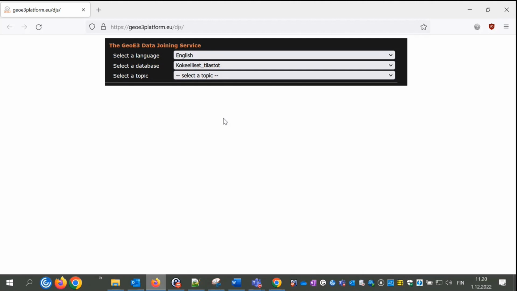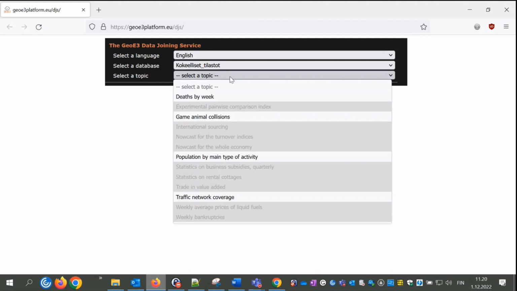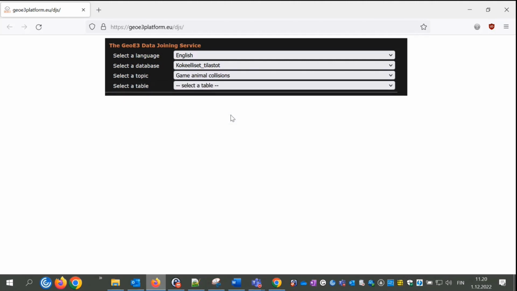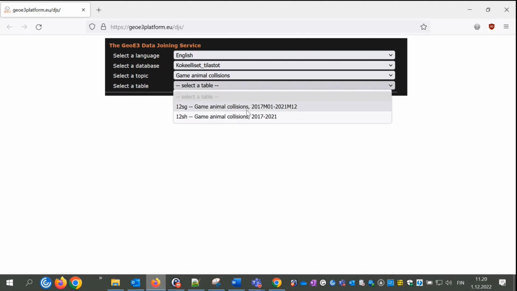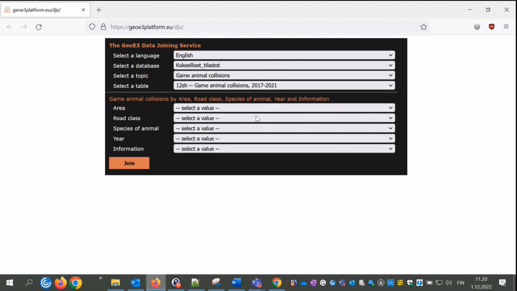And next, we can select statistical topic. There are 4 options available, but we select game animal collisions. And then we can select statistical table. There are 2 options available: monthly and yearly game animal collisions from 2017 to 2021. In this case, we select yearly game animal collisions. Metadata of yearly game animal collisions statistical table is now retrieved from the BXWeb API, and variables are listed below.